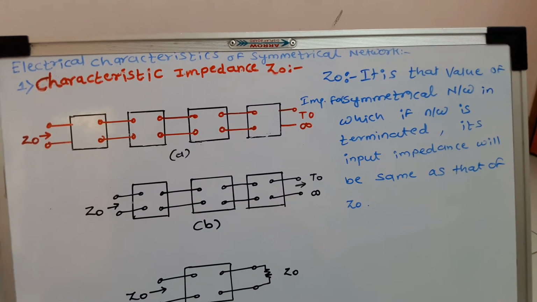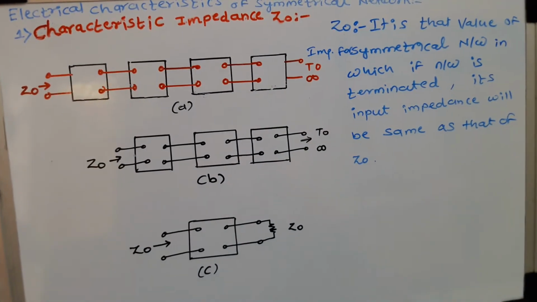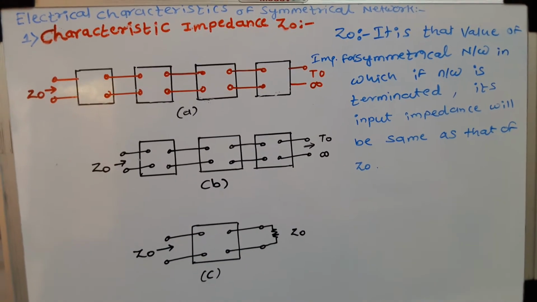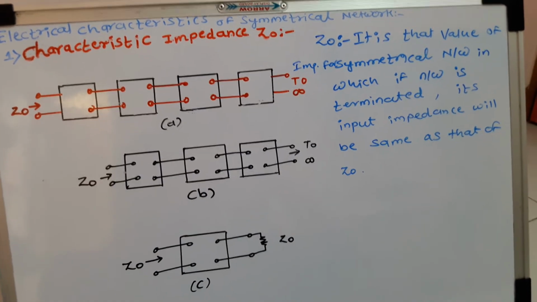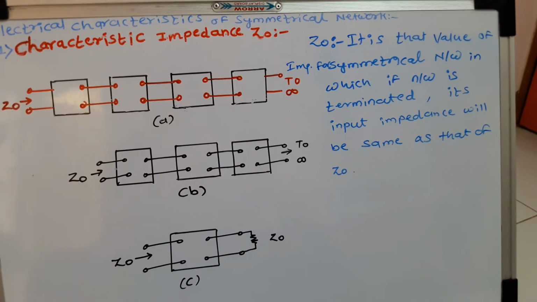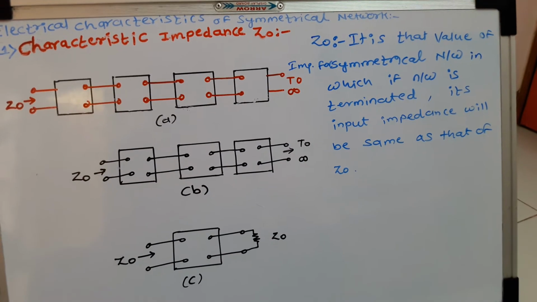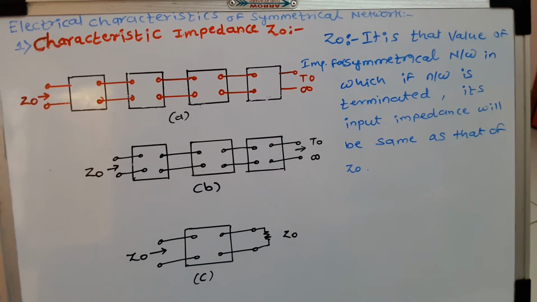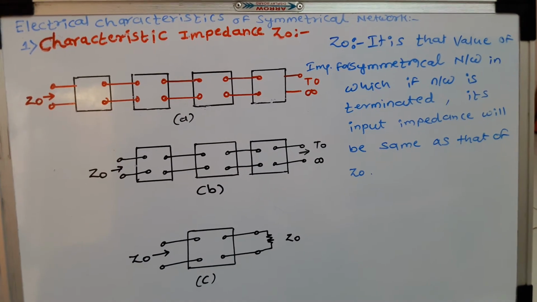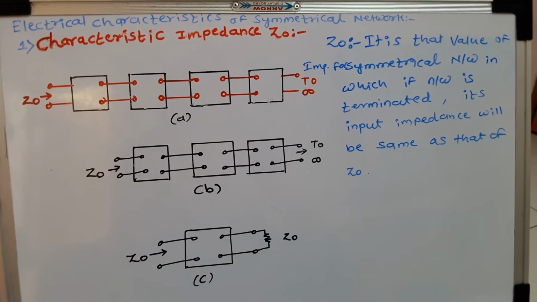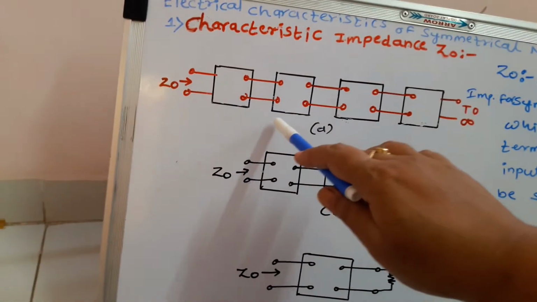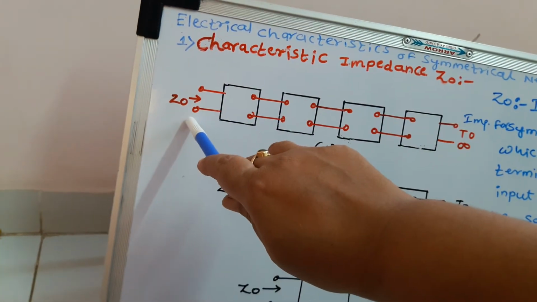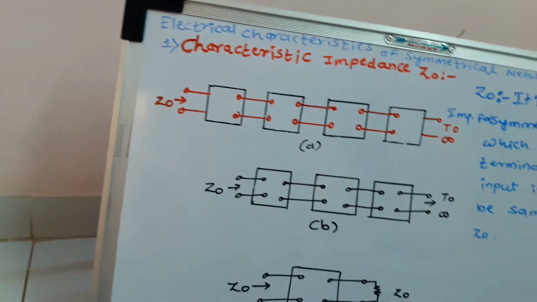It is defined as the input impedance measured at the input terminals when an infinite number of such networks are connected in series. Z0 is the input impedance at the first network. If the first network is removed, still an infinite number of such networks are present. Hence, the input impedance seen at the input of the second network will also be Z0, because such a network will have the same properties. So if I measure impedance at the input terminals of the first network, it will be Z0.